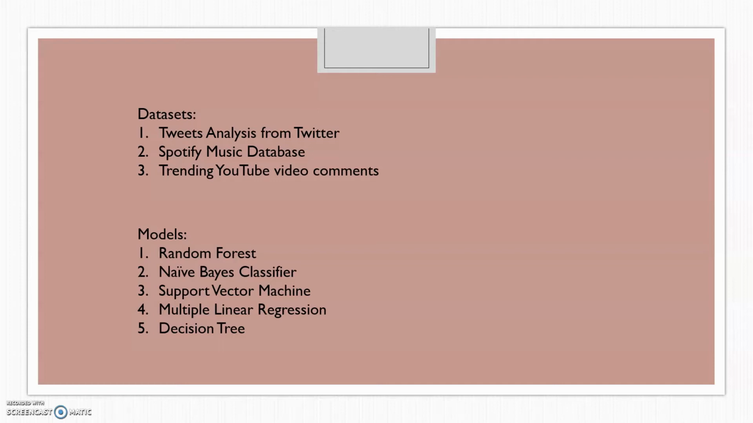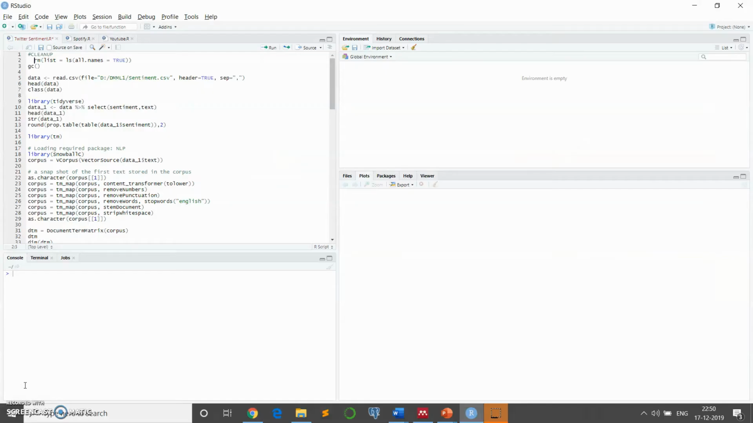In this project, first is the random forest, second is naive Bayes classifier, third is support vector machine, fourth is multiple linear regression, and fifth is the decision tree. Let's head over to the code. So first is the Twitter sentiment R. We are going to load the dataset into R.